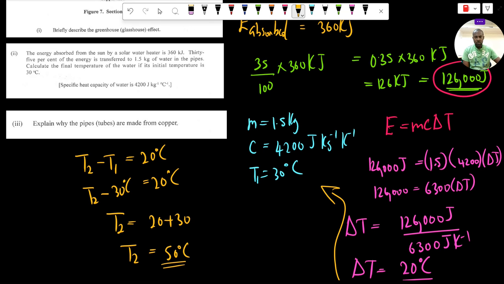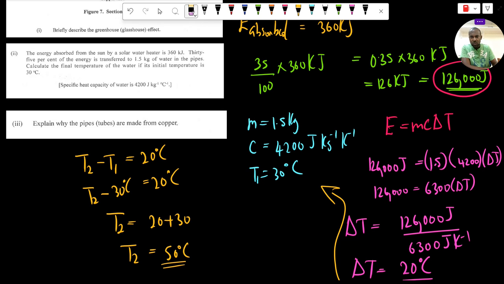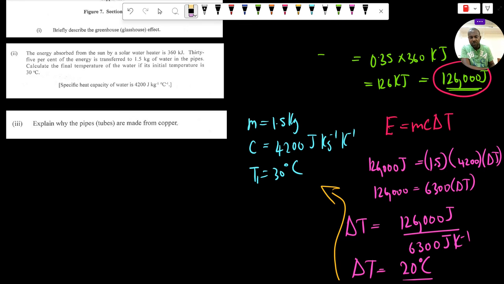All right? Now, the last part of the question is qualitative in nature. It requires us to actually explain something and not do a calculation. So the next part of the question says, explain why the pipes or tubes are made from copper. In other words, what are the properties of copper which make them suitable for use in the solar water heater as pipes or tubes?